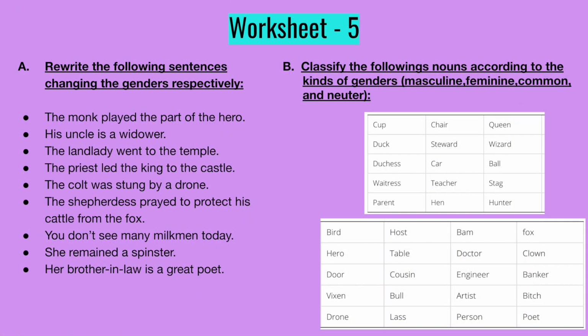For you to find out whether you have understood what you watched in this video today is worksheet number 5. There are 2 exercises here. We have to rewrite the following sentences, changing the genders respectively, and you should classify the group of words into a particular gender that they belong to.